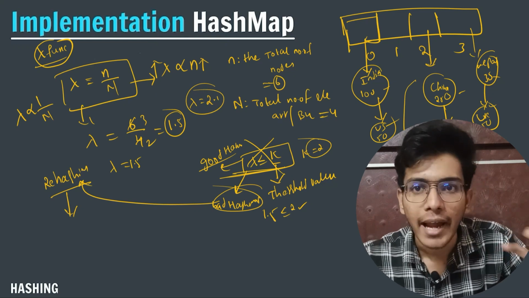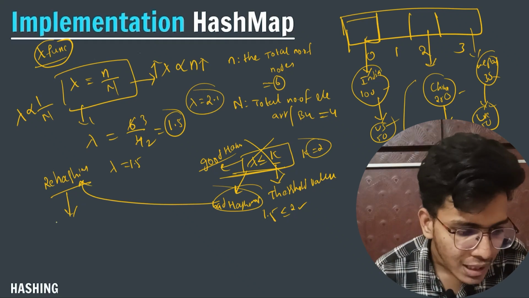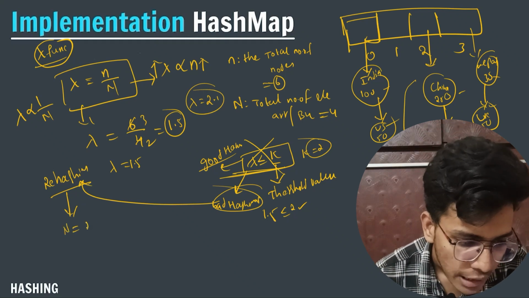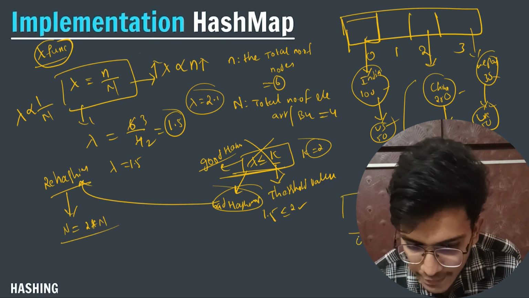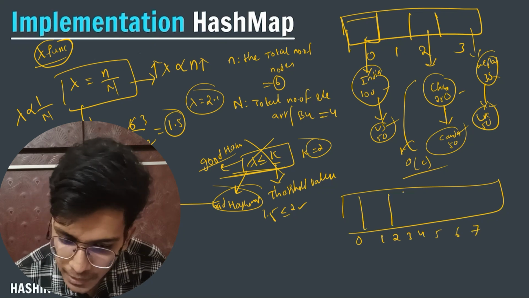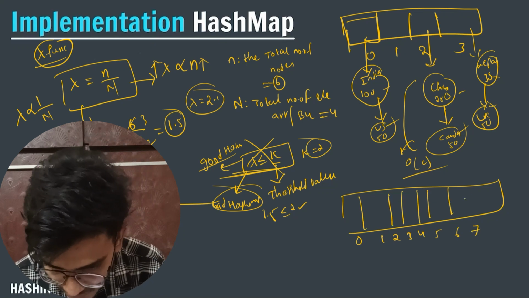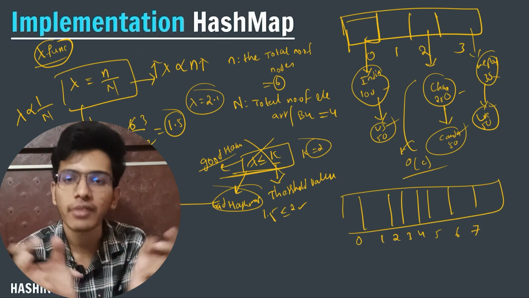It will do 2x the size of my array, so n is equal to 2 into n. So I will create an array of 8: 0, 1, 2, 3, 4, 5, 6, 7. Immediately I will increase the size of the given array, and after that I will reshuffle the nodes.